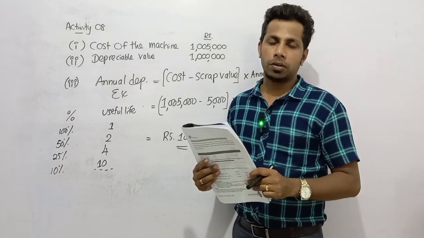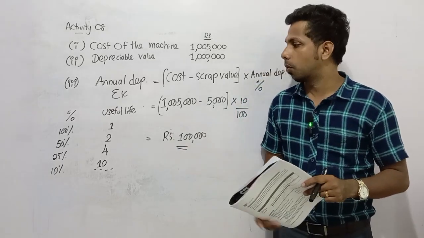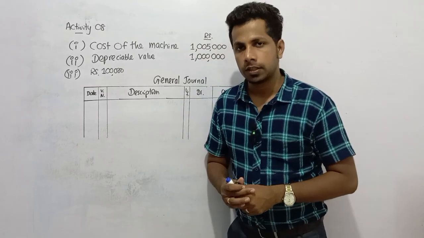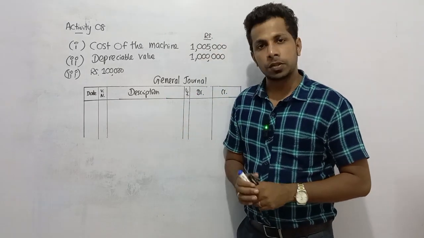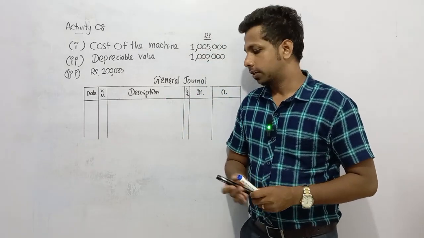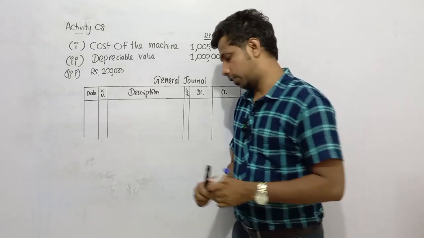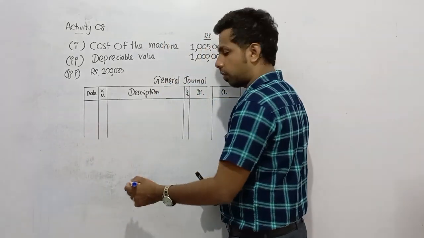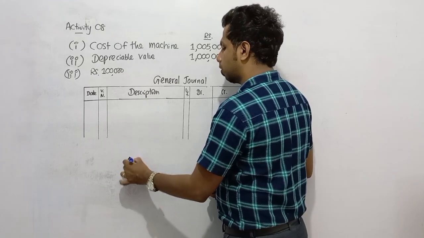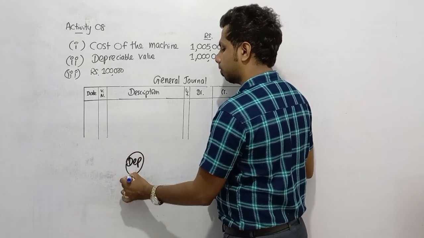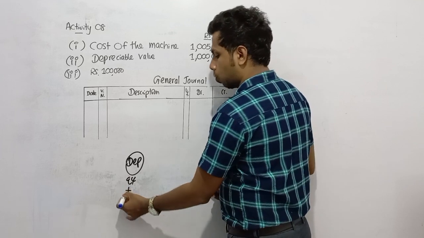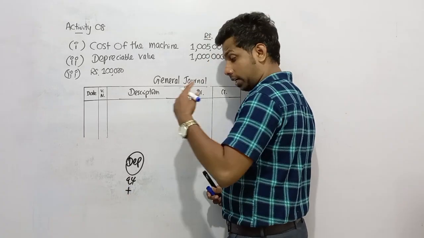So prepare the general journal as soon as possible, and let's pass the double entry for this annual depreciation. As I told you earlier, adjustments we need to record in the general journal. So what is this adjustment? Depreciation. Let's see the dual effect first. Depreciation we need to recognize as an expense. Recognizing means increasing. So you need to recognize expense here.